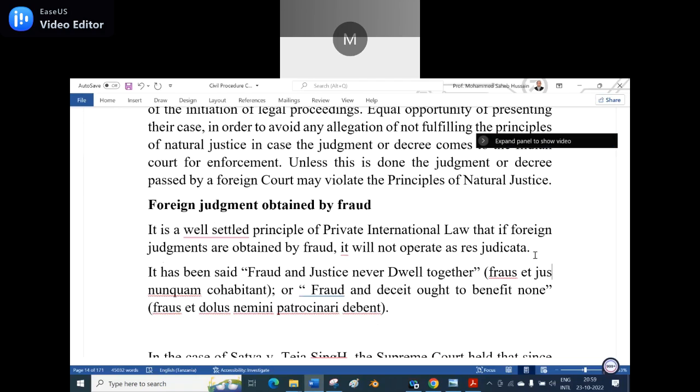Okay, let us go to the point. Fraud and deceit ought to benefit none. Even fraud and deceit will not bring benefit to anyone. That is the maxim: fraus et dolus nemini patrocinari debent. So that is the wording given over there. If fraud is there, there is no justice. Is it clear?